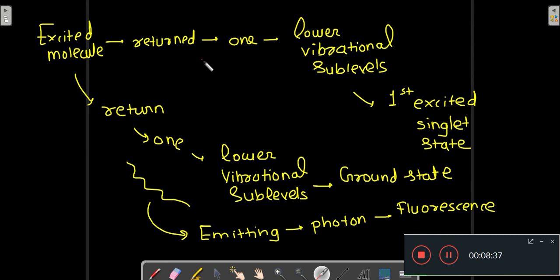First the excited molecule will return to one of the lower vibrational sublevels of the first excited singlet state, and after that it will return to one of the lower vibrational sublevels of the ground state, by emitting a photon as fluorescence.